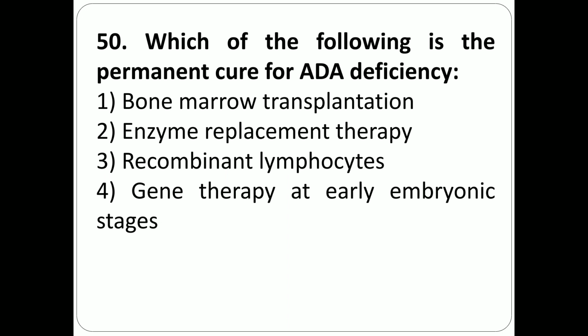Question number 50. Which of the following is permanent cure for ADA deficiency? Option 1, bone marrow transplantation. Option 2, enzyme replacement therapy. Option 3, recombinant lymphocytes. Option 4, gene therapy at early embryonic stage. In this, the correct answer is fourth option.